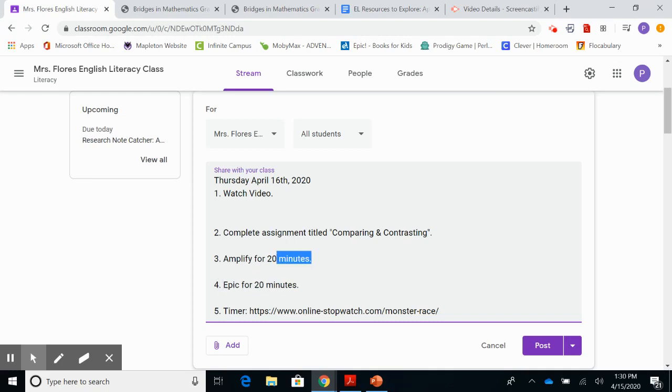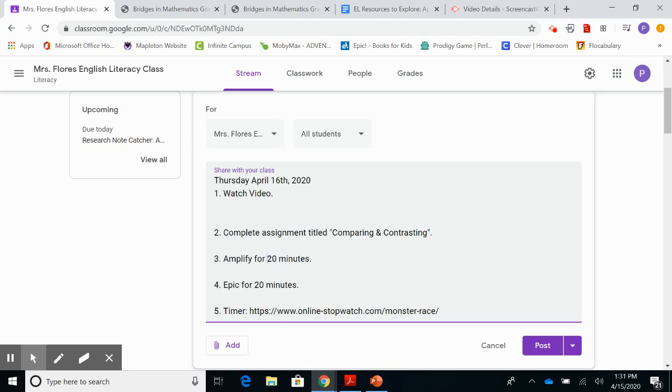Amplify is so nice, you guys, because you're doing reading and writing and they make it fun. It's actually super fun. I like it a lot. Regardless of whether I like it or not, I do get some feedback of how you're doing with your reading and writing. So please make sure you're completing 20 minutes every day. By the end of the week, you should have an hour and 40 minutes completed.